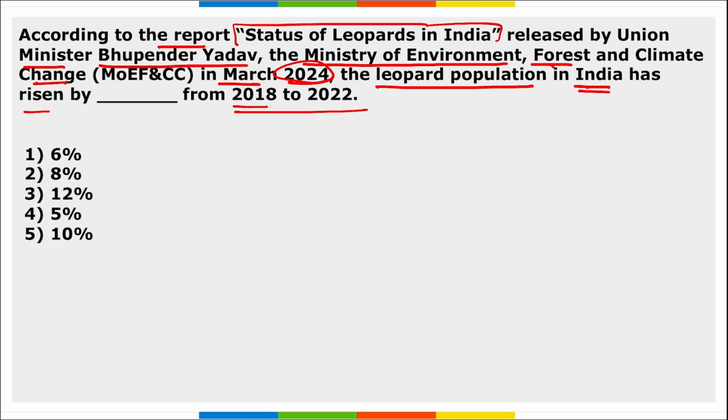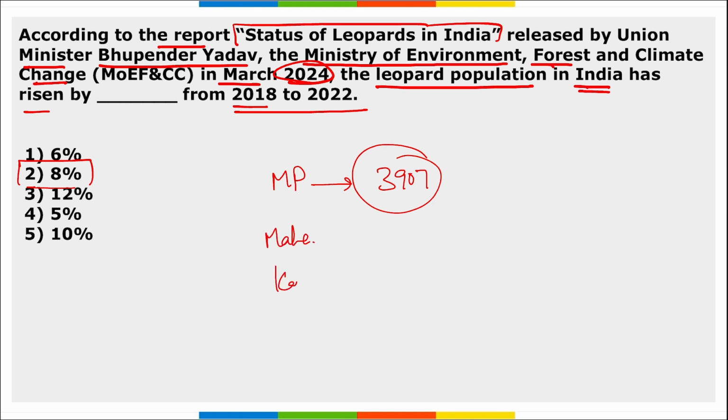So, according to the Status of Leopards in India released by Union Minister Bhupendra Yadav, the Union Minister of Environment, Forest and Climate Change, in March, the report suggested that the leopard population in India has risen by almost 8%. Then tell me which is the state that is having the maximum number of leopard population. It is Madhya Pradesh with 3,907 leopards. It is followed by Maharashtra on second position, then Karnataka on the third position.